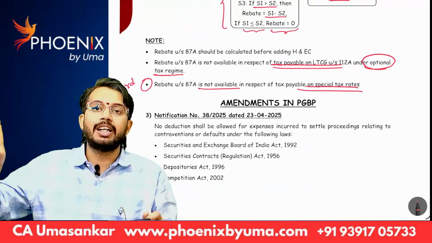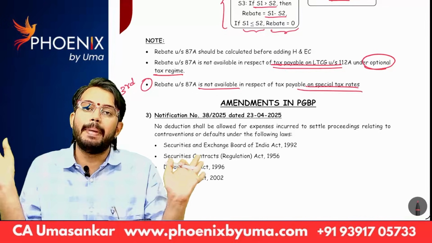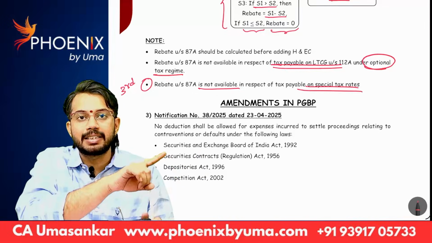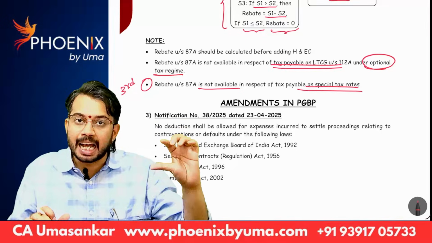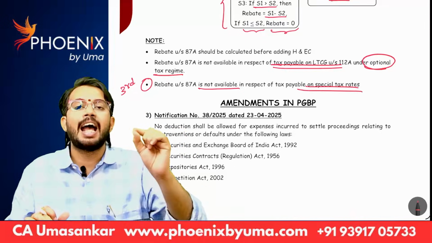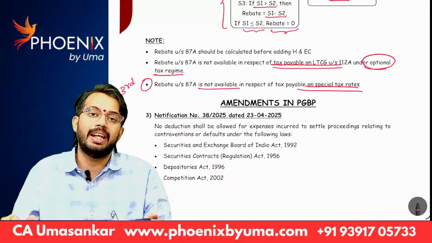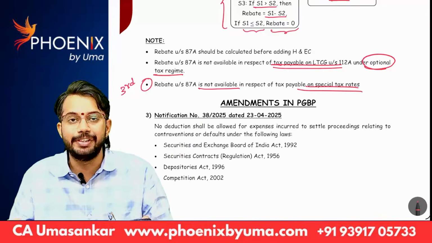Simple. Default tax rates: if income is taxable at special tax rates, no rebate. Optional tax rates: income is taxable at special tax rates, rebate is available, but only against tax on long-term capital gain under section 112A, rebate is not available. Are you able to understand? Good.